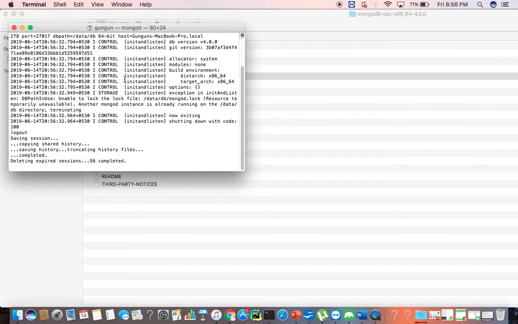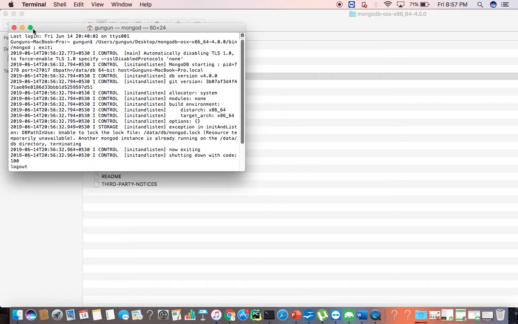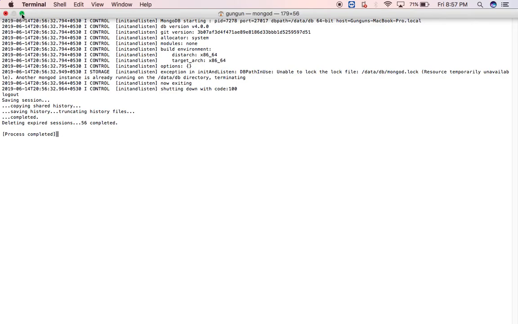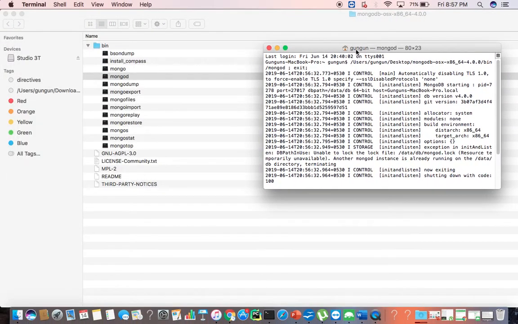For Windows users, after installation you will get a MongoDB folder. Go to the MongoDB folder, and inside it you will get a bin folder. In the bin folder you should click on mongod, and you can start the MongoDB server. Now my database server is started. It starts on a particular port, as you can see here.